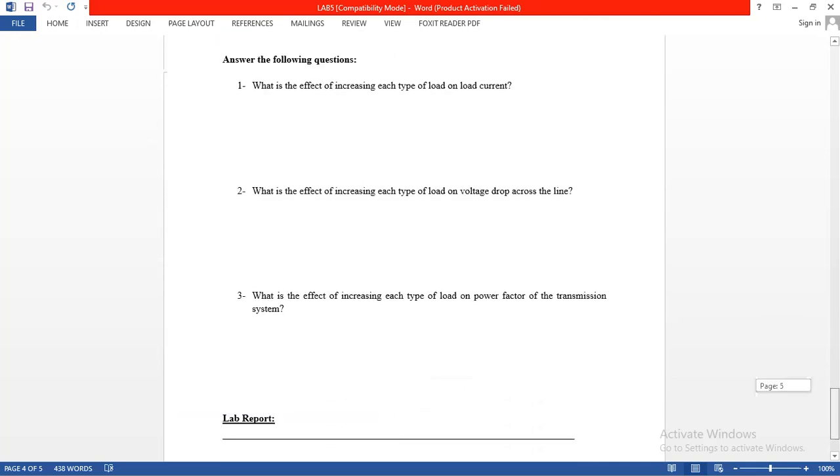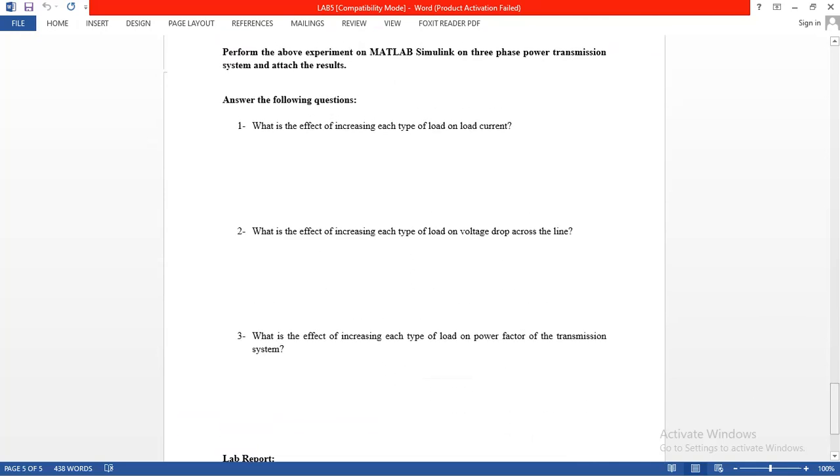Now coming towards the question and answer part of the lab. What is the effect of increasing each type of load on load current? It is the same simple question which was already asked in the previous session, and we all know about it. The answer is simple: by increasing the load, the current utilization also increases, and vice versa. If we reduce the load, the utilized current would be less.